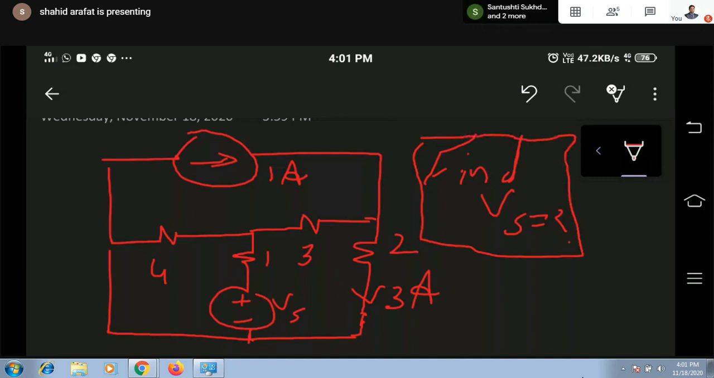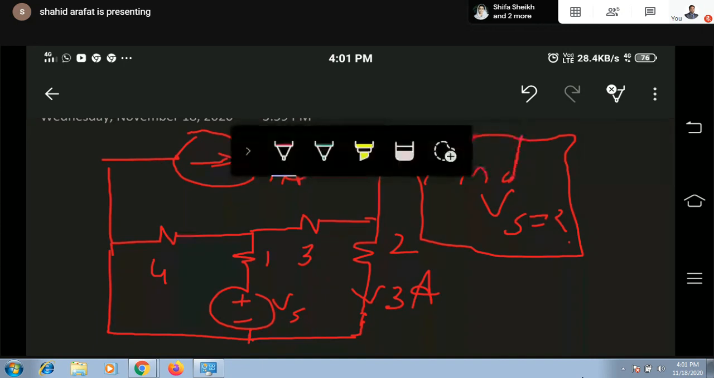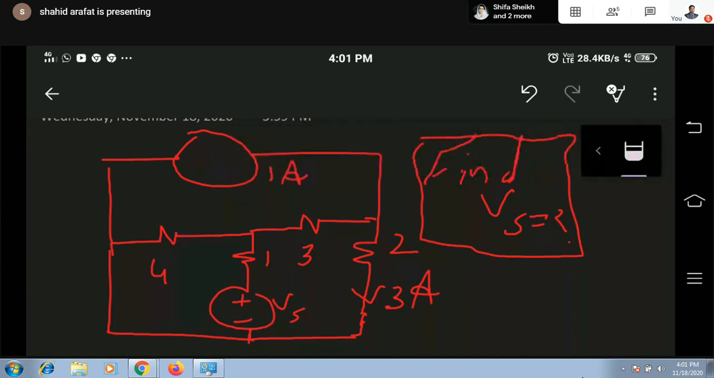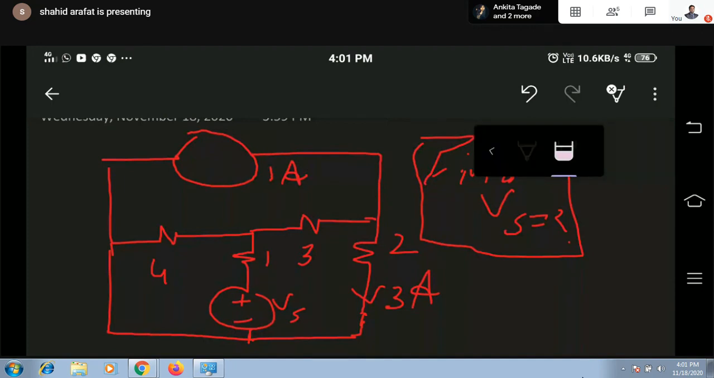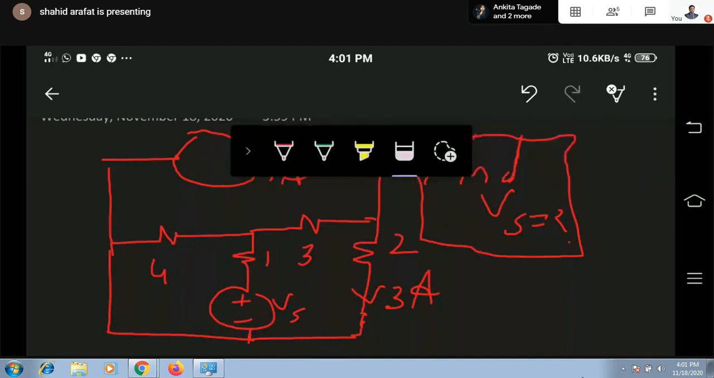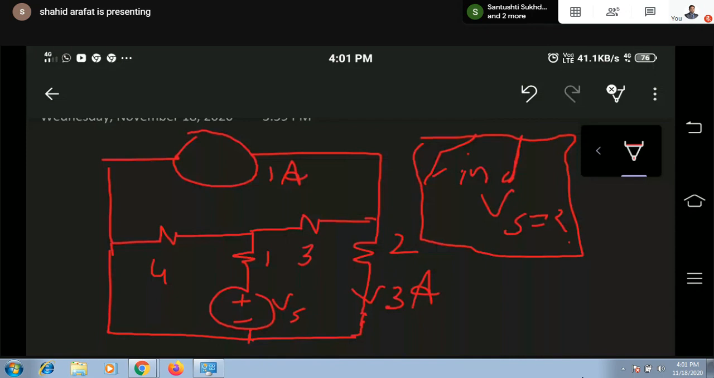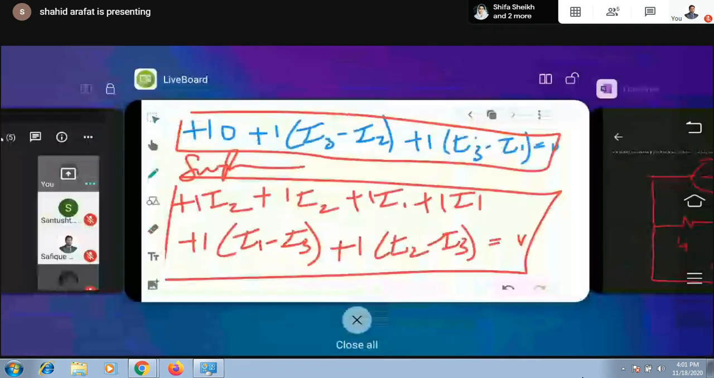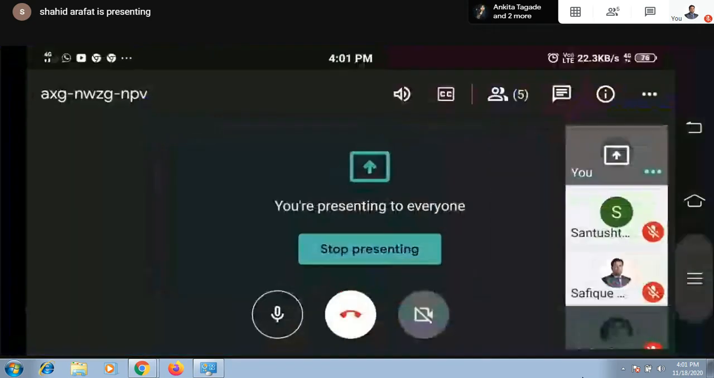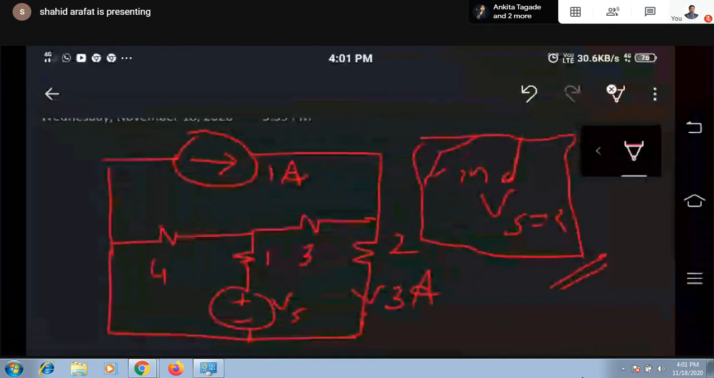Find Vs. You can apply mesh, nodal, whatever you want. Try to find out how we can get the value of Vs in this numerical. One more thing,